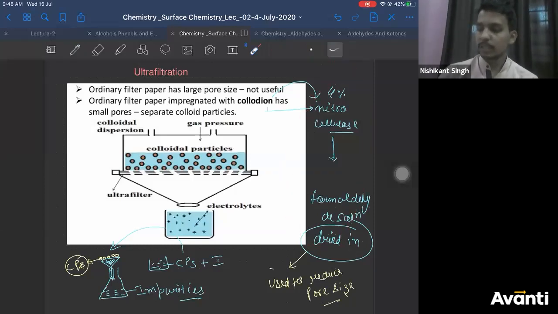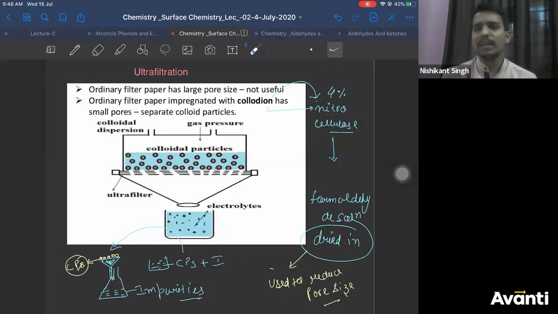Colloidon is a mixture of 4% nitrocellulose and formaldehyde solution. Okay? Now the case is, we do not mix them and treat it together. We treat them one by one, right? If you Google it, or read books, they will say colloidon is a mixture of 4% nitrocellulose plus alcohol plus ether plus formaldehyde, etc. But generally in the lab, you take a nitrocellulose solution and a formaldehyde solution, dip the filter paper in both of them one by one, and then let it dry for some time. That is the process done in the lab.